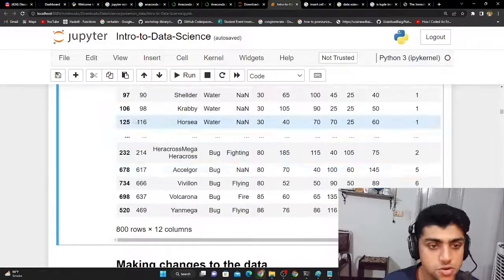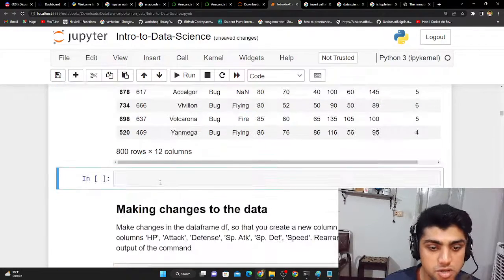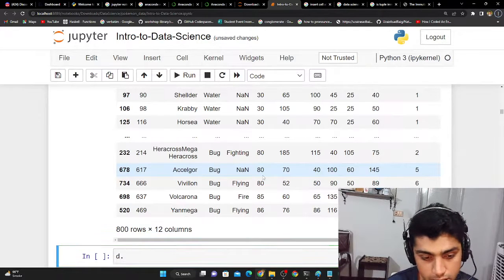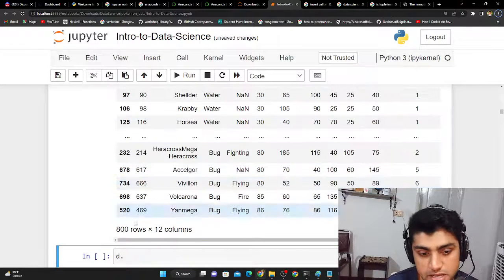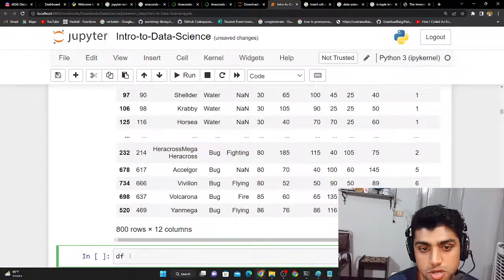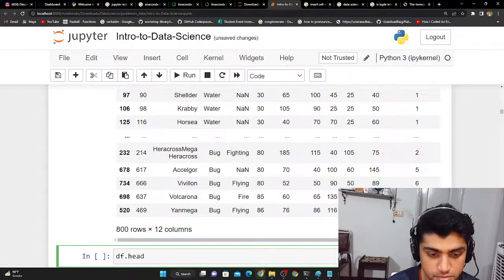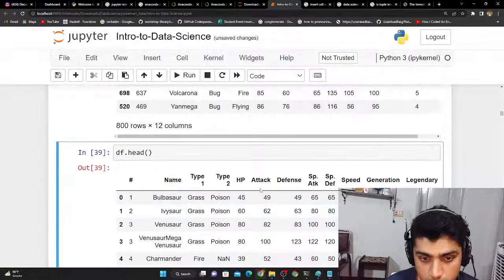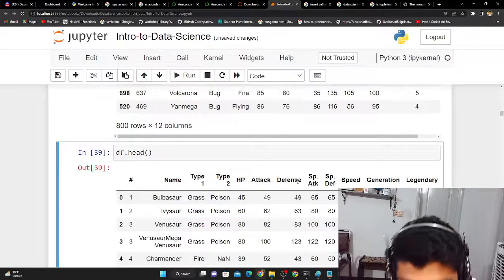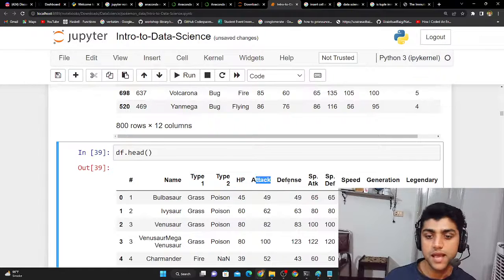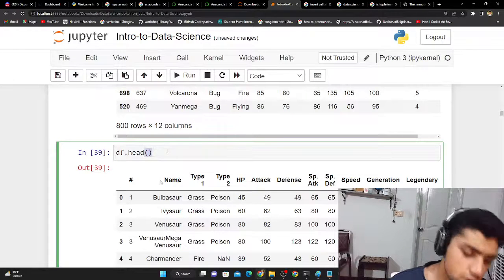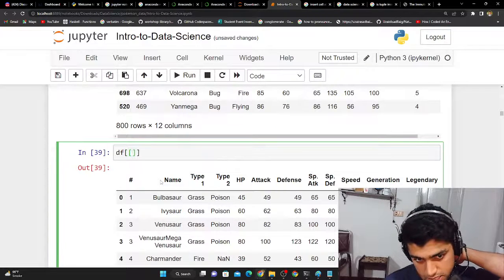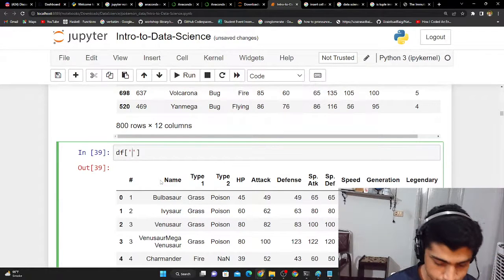The solution I would appear here is I'm just going to create a new cell here. And first of all, let's just say dataframe.head, because I already see it right here with me, so I could just visualize it a little bit more. So I could just say this, and then this should appear right there. Okay, so the thing that I want is the HP, the attack, the defense. One novice approach that comes to my mind is something like this.